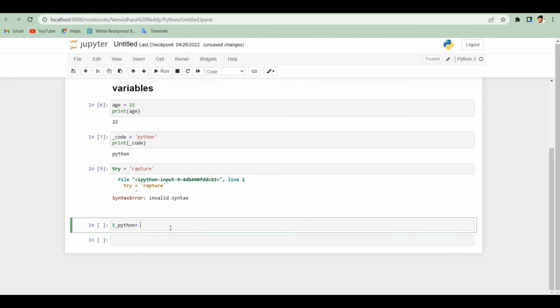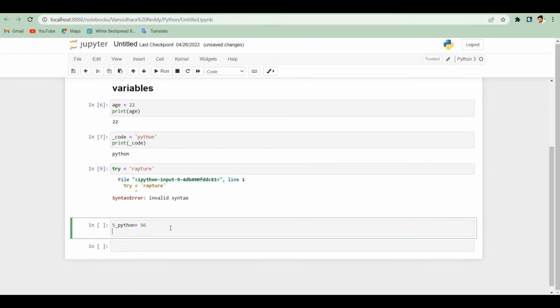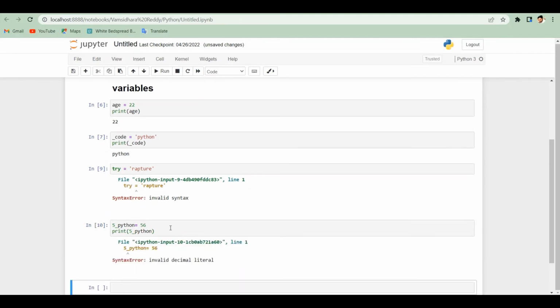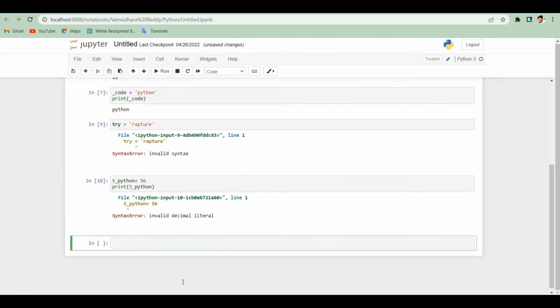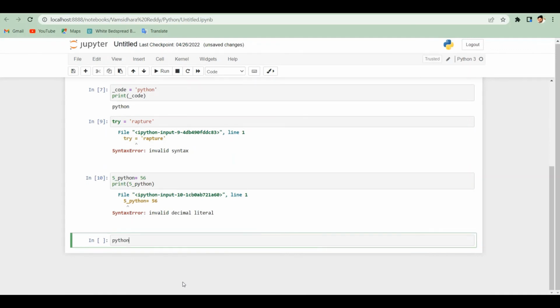One more example, I'm starting with a letter. I'm starting with the alphabets under quotes, Python. I'm initializing 5 and printing 5_python. But we get a syntax error, because a variable does not start with numeric values.